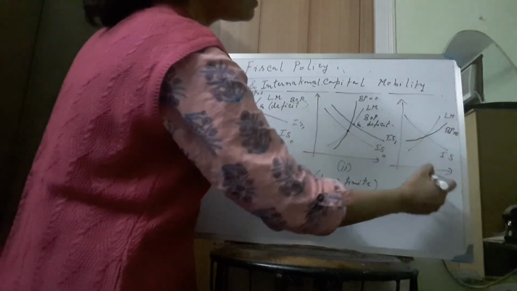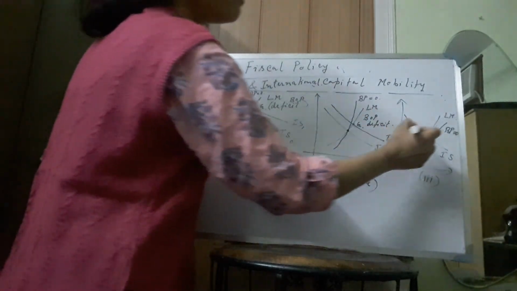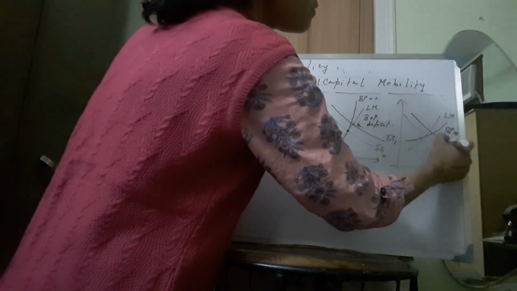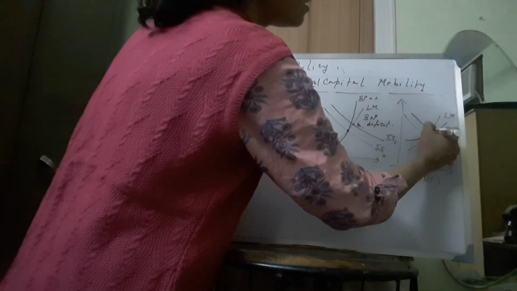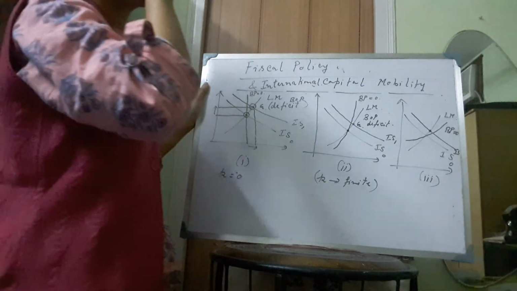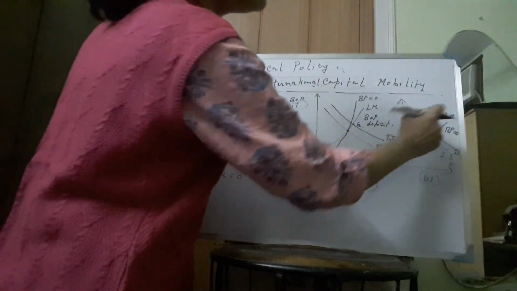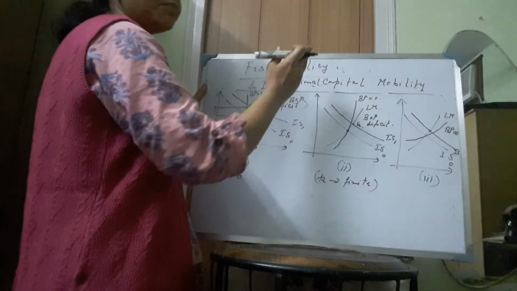Now what will happen in diagram 3? In diagram 3, the BP schedule is flatter. When there is an expansionary fiscal policy, the IS curve will shift from IS0 to IS1. Now the new equilibrium point, which is the intersection of the original LM curve and the new IS curve, is to the left of the BP schedule.